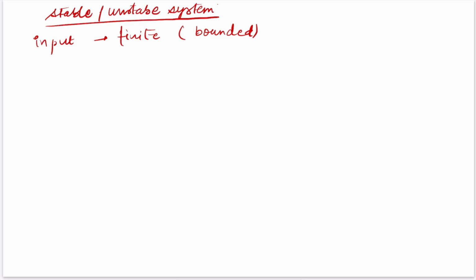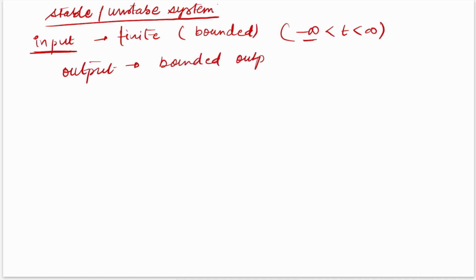Bounded means that it lies between minus infinity and infinity, but is not infinite. So when we give a bounded input, the output should also be a bounded output. That condition is very famously known as BIBO, bounded input, bounded output. This condition is used to check the stability of any system.